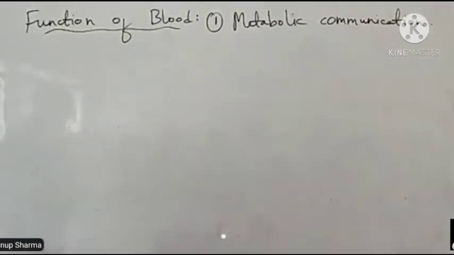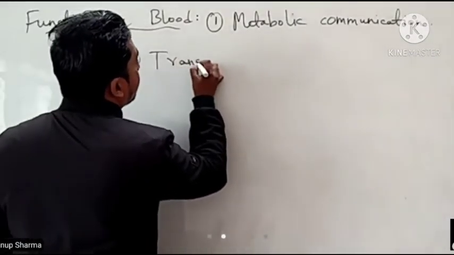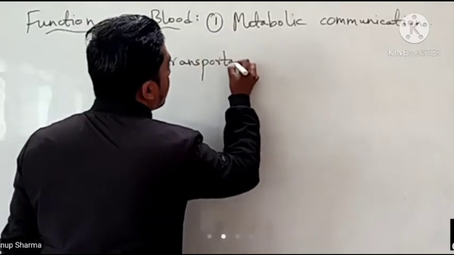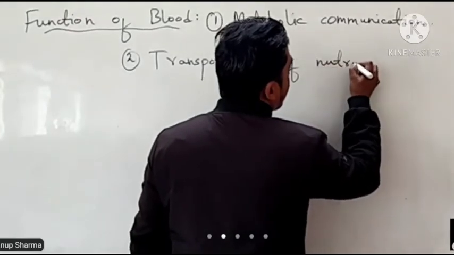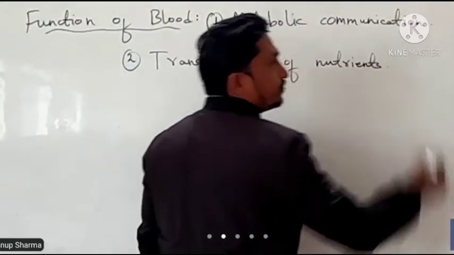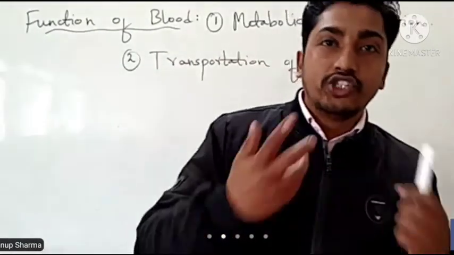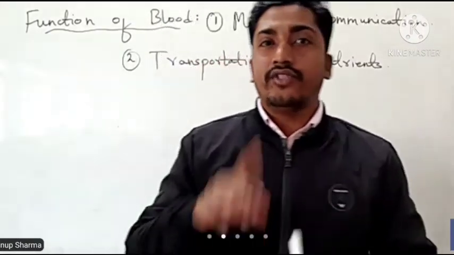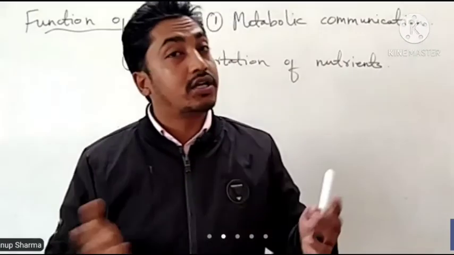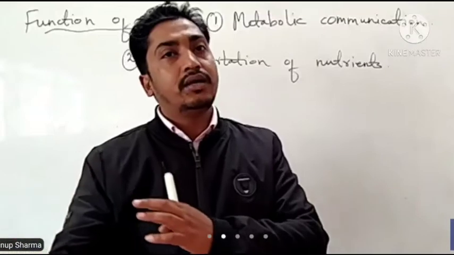Second one, transportation of nutrients. As discussed, when we consume food, that food gets digested, and after digestion the finger-like projections in the small intestine absorb the soluble part into the blood.